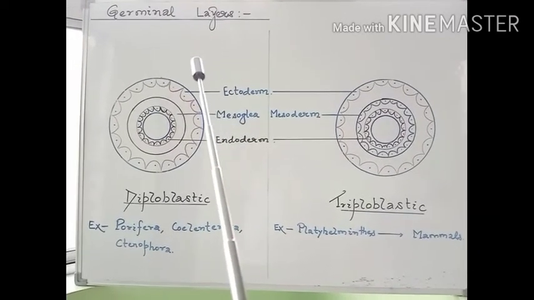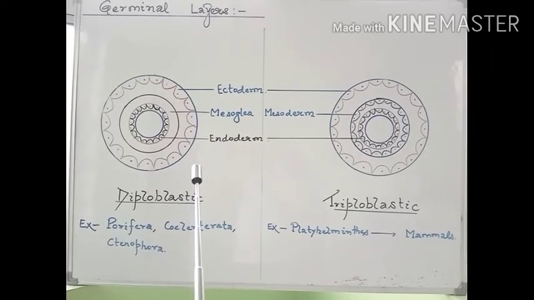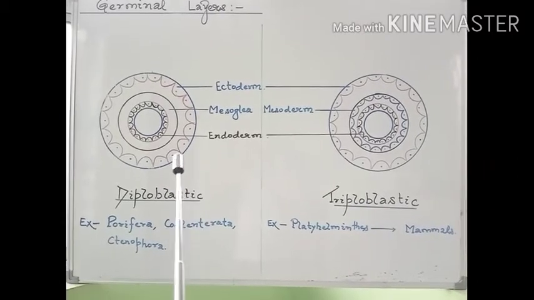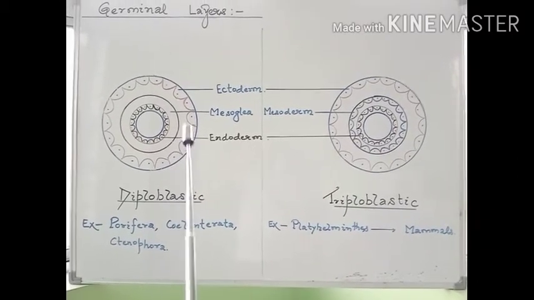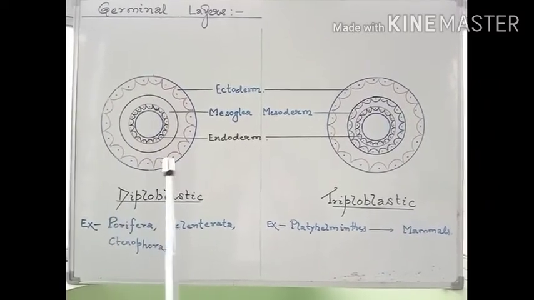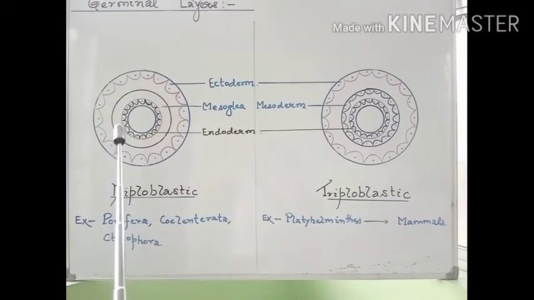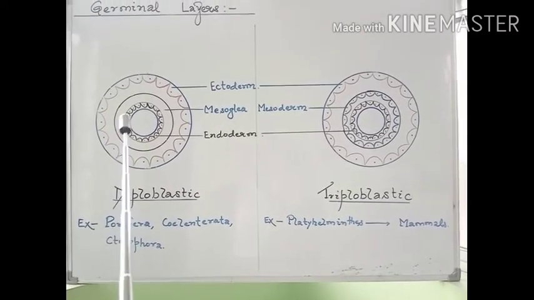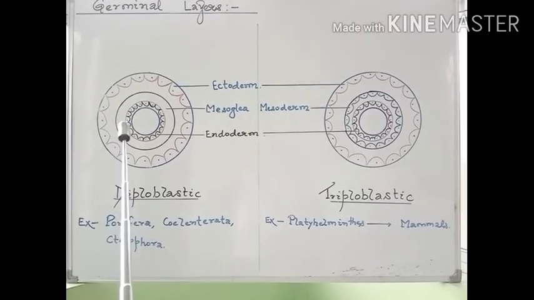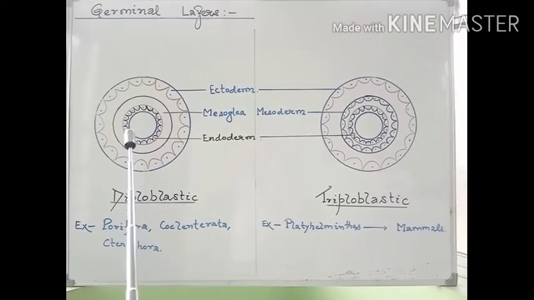We know each and every organ within the body is derived from a certain germ layer. We may observe here, suppose in this case, this is the outer germinal layer, and this is the in-between layer present just next to the internal layer.